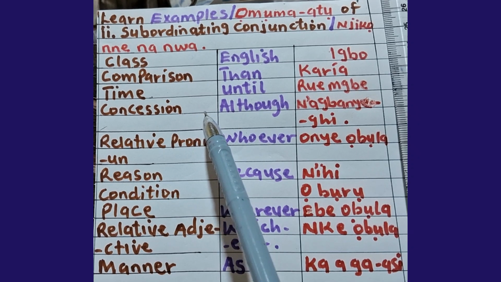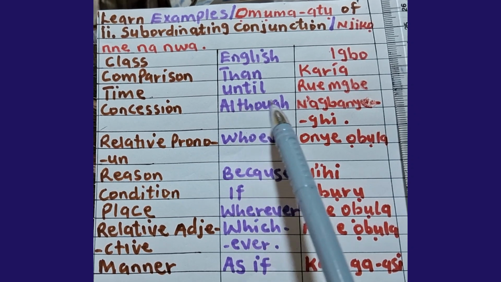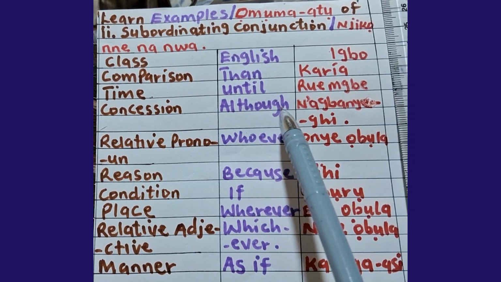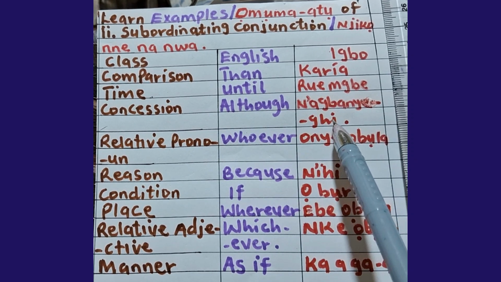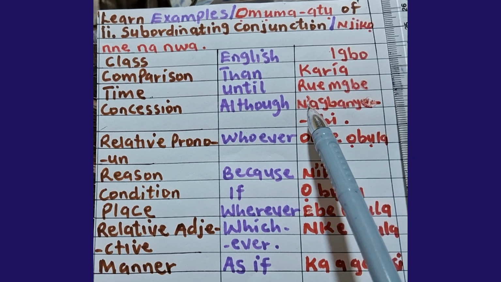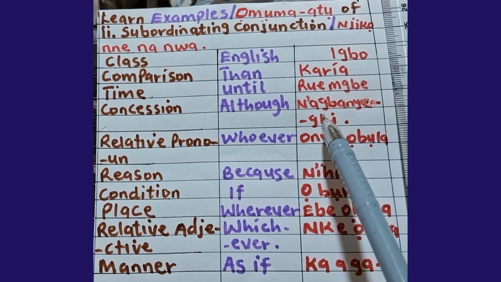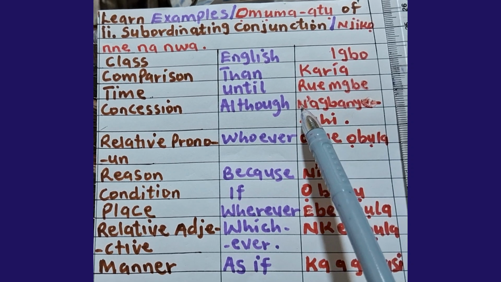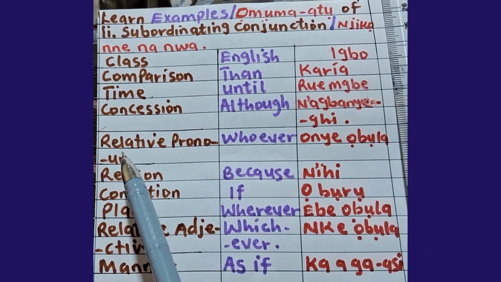Another one, concession. When you are considering something, you use though. Though in Igbo means n'agbanyeghị. Remember, at times we remove n' and use agbanyeghị. When you are speaking faster, you say agbanyeghị. If you say n'agbanyeghị or agbanyeghị, it is the same thing.